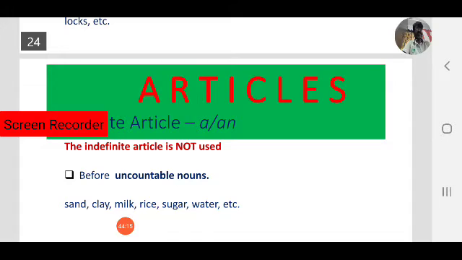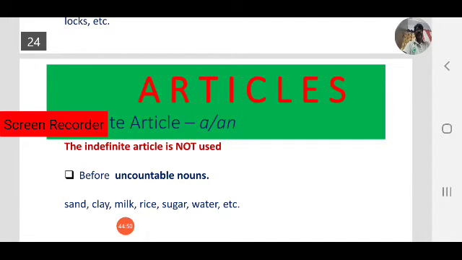A glass of water, a glass, that is a measurement, quantity expression. A kg of sugar, a kg is a quantity expression. A kg of rice or a bag of rice. A glass of milk or a liter of milk, liter, glass, these are quantity expressions. A bag of sand. So in that case only we can use it, but not generally before uncountable nouns.